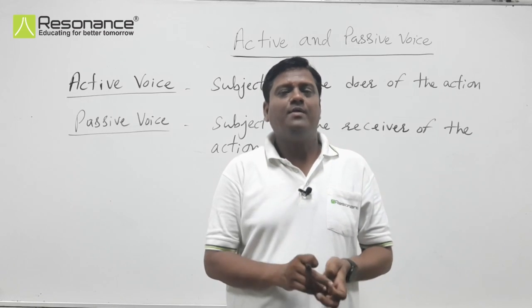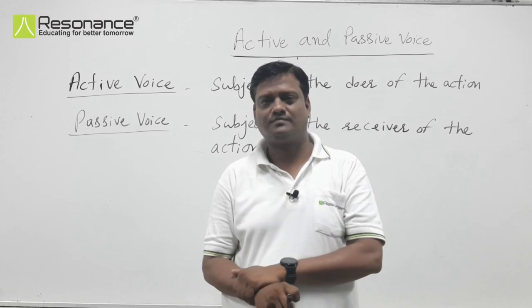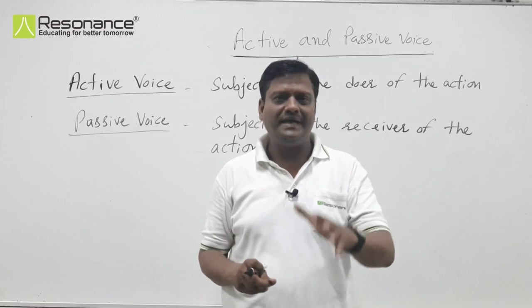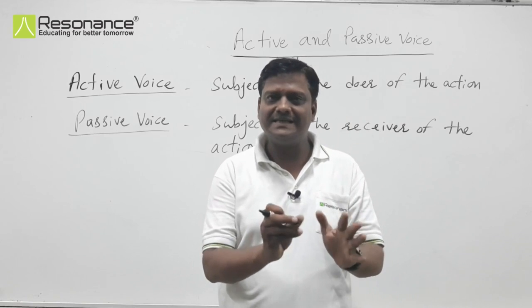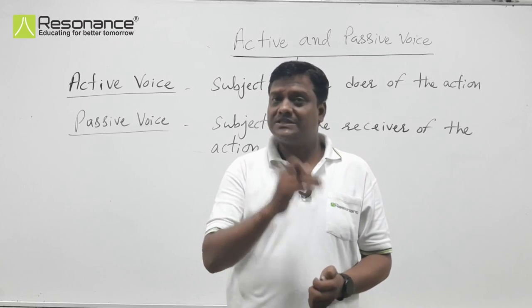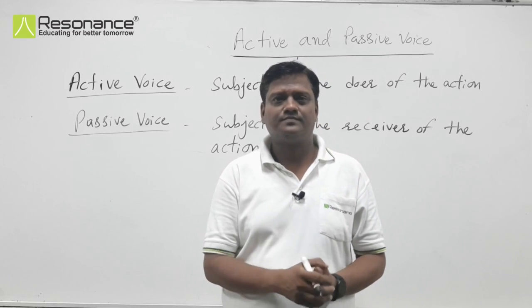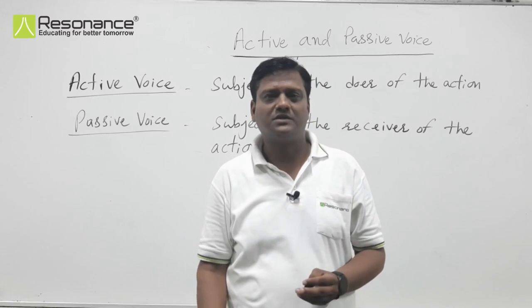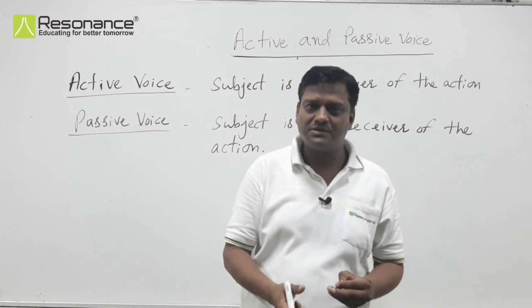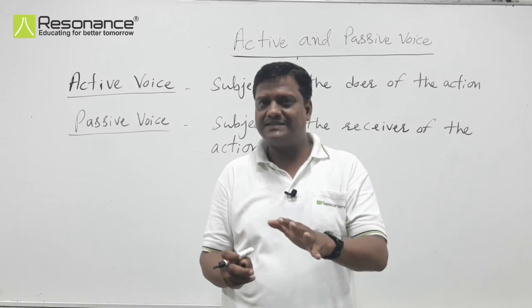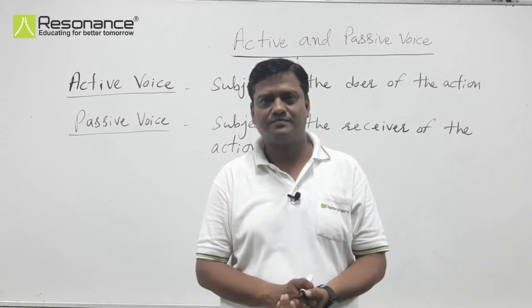So, we say, my clothes are being washed. This sentence is in passive voice because the object, clothes, is important for us. Who is the doer of action? The doer is not important for us. So, for focusing on object and verb, we write sentences in passive voice.